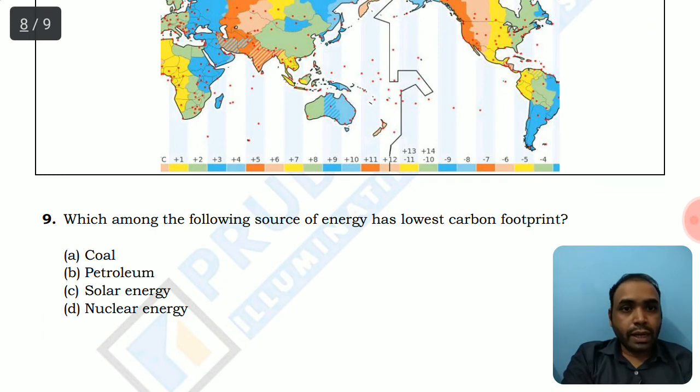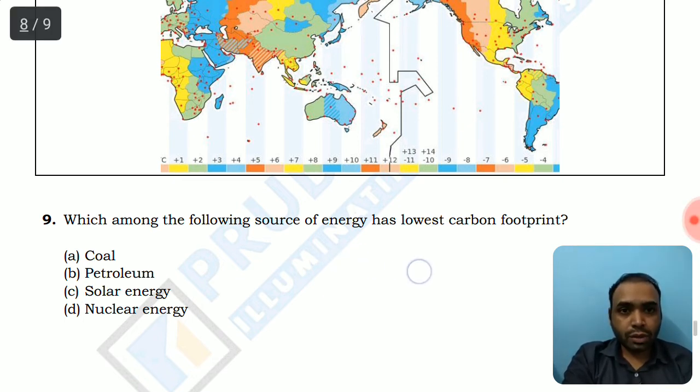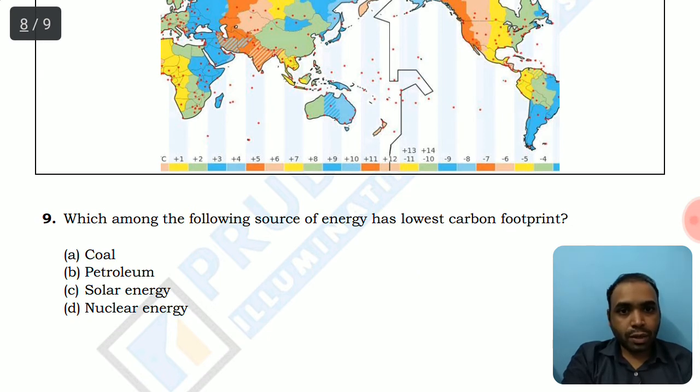Which of the following sources of energy has the lowest carbon footprint? While we consume the energy, that means there is the lowest production of carbon dioxide in the production of these energies. So which energy has the lowest carbon footprint? Coal and petroleum are absolutely out, because in procuring the energy from these sources,